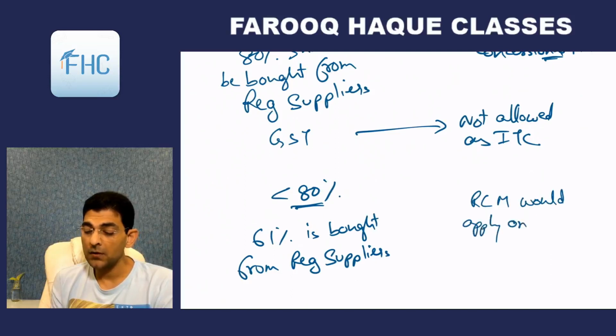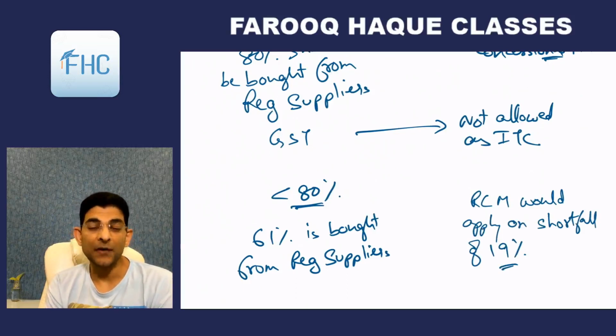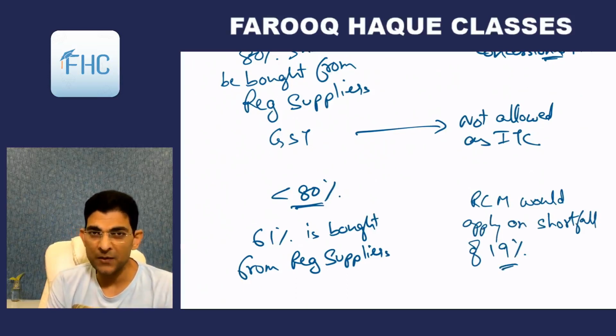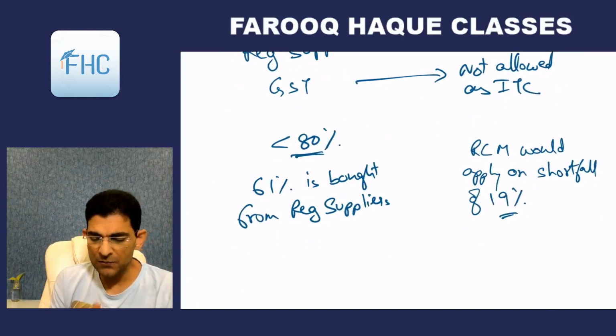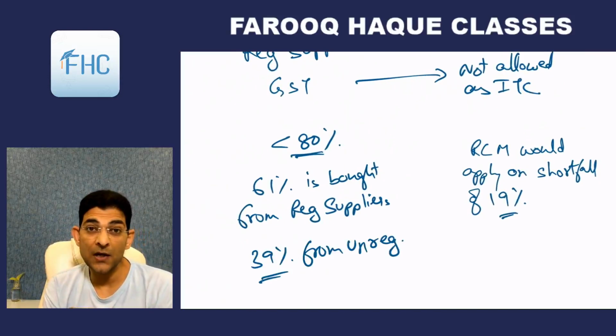on the shortfall of 19%. That's 80 minus 61. Not on the balance 20%. 20% is allowed anyways. So 61% is bought from registered and 39% from unregistered, right? Means no GST has been paid on this 39%. 20% is anyways allowed.